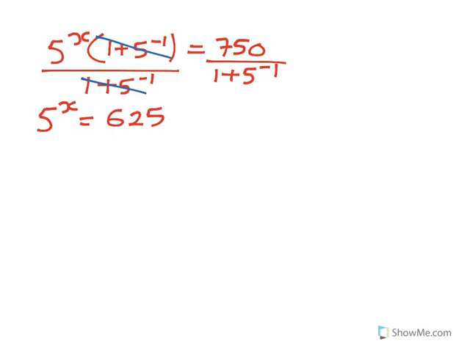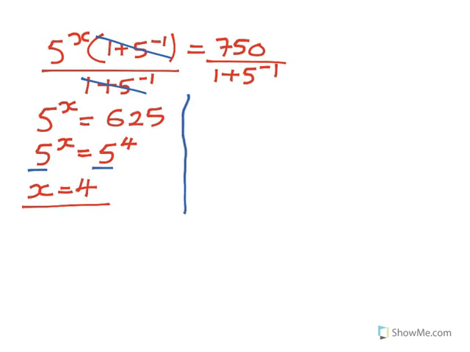Now, again, you have to express 625 in exponential form. You'll find that 5 to the exponent x is equal to 5 to the power of 4. Now, if the bases are the same, therefore x is equal to 4.